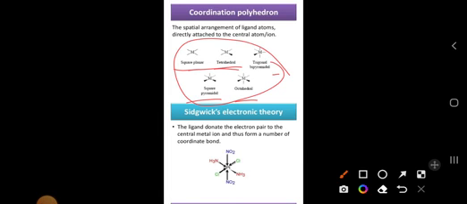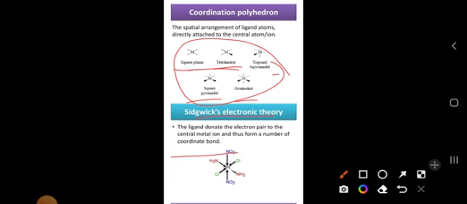We have different types of theories: one is Werner's theory, another is Sidgwick theory. What is Sidgwick theory? Sidgwick theory mainly represents the EAN rule. EAN is the effective atomic number. Which is nearer to the inert gases or noble gases is what is important here. Only then do we get the inert pair effect.